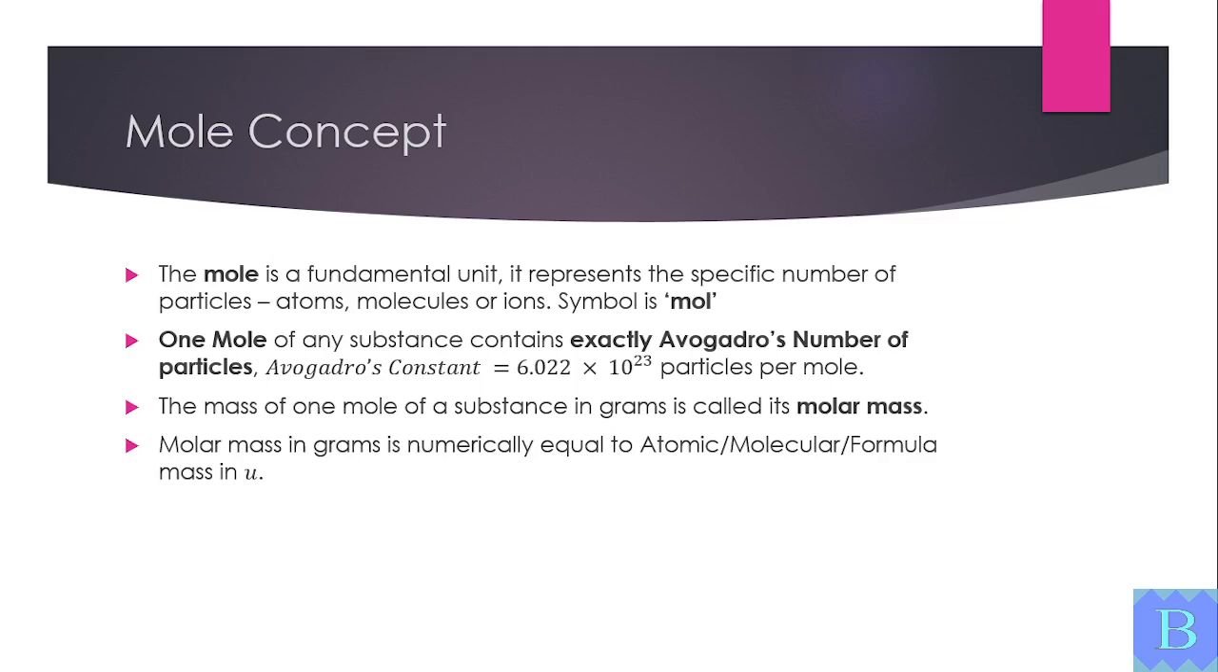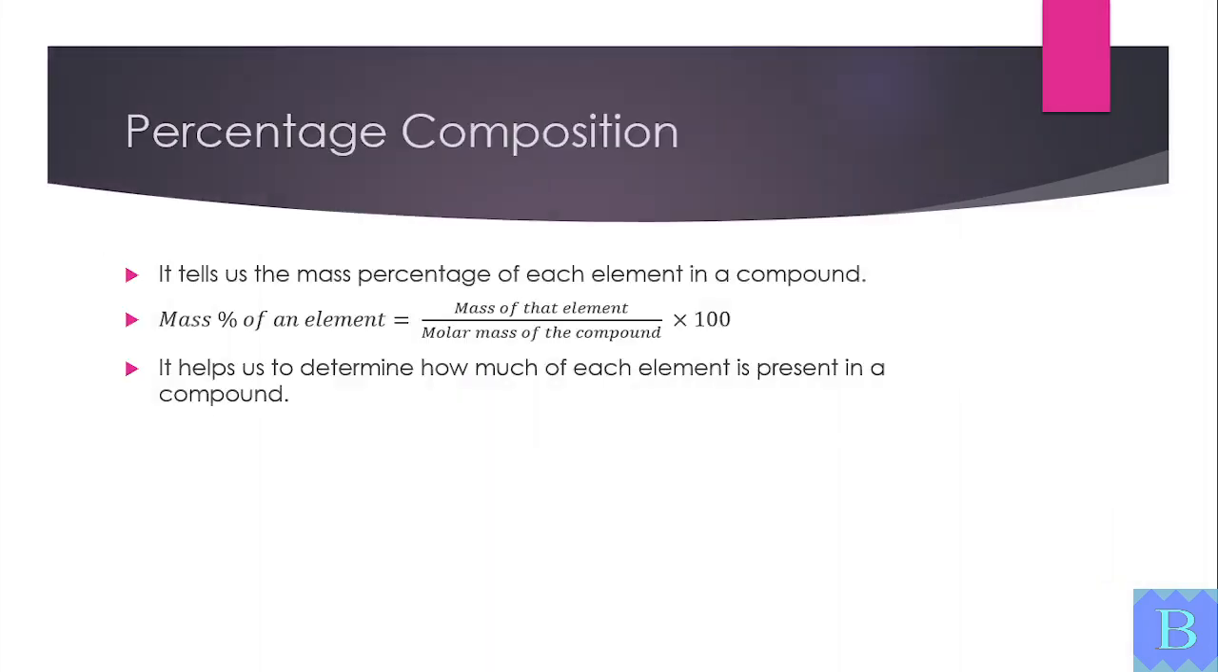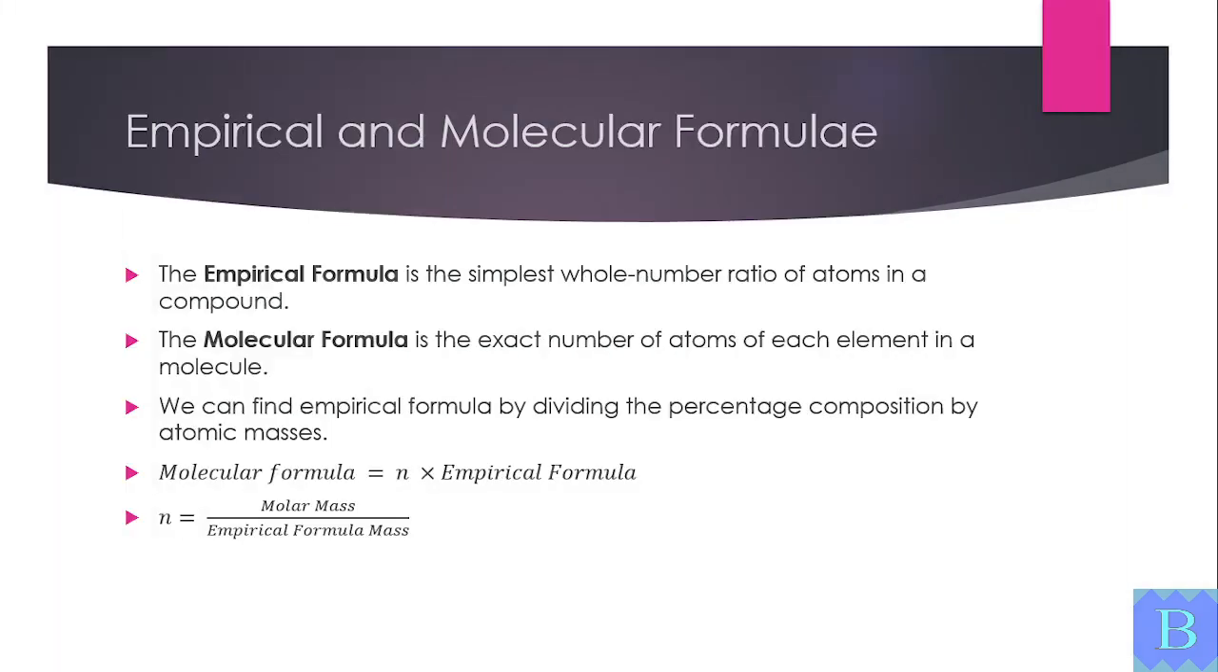Percentage composition tells us how much of each element is present in a compound. It is calculated using the mass of the element and the molar mass of the compound. Empirical formula shows the simplest ratio of atoms. Molecular formula shows the actual number of atoms. To find the molecular formula, divide molar mass by empirical formula mass.